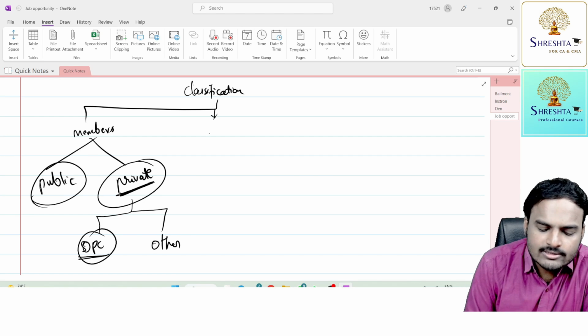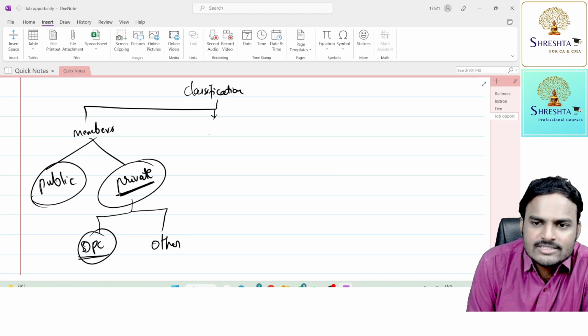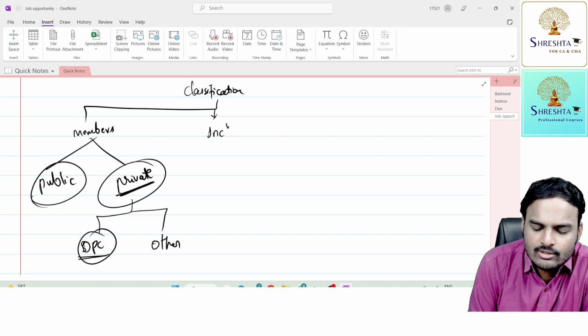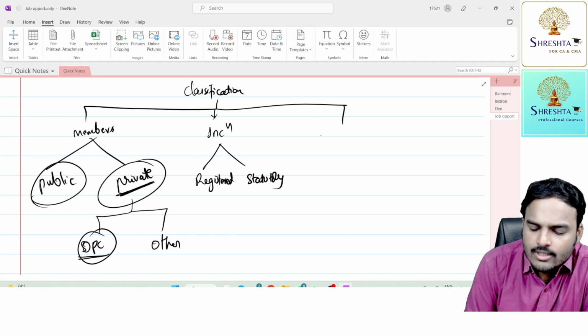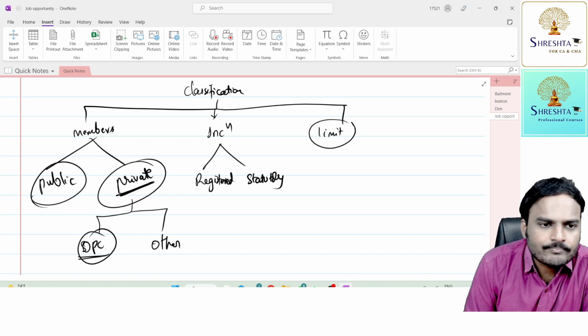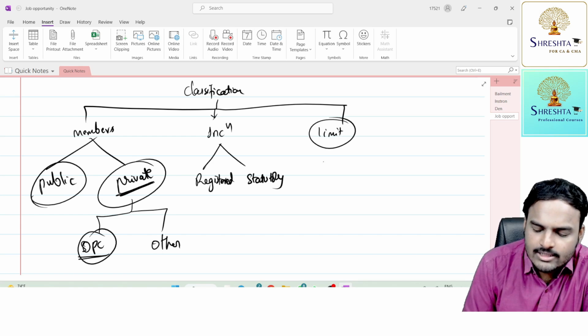Next one, on the basis of incorporation or a statute. On the basis of incorporation, you can see registered companies and statutory companies. And on the basis of limits, turnover, paid up share capital, you'll find a small company.